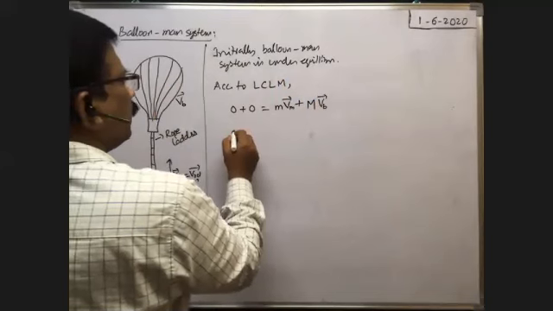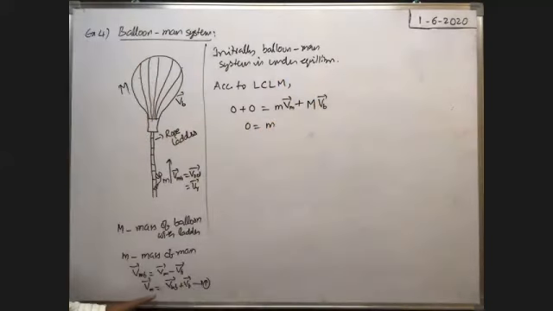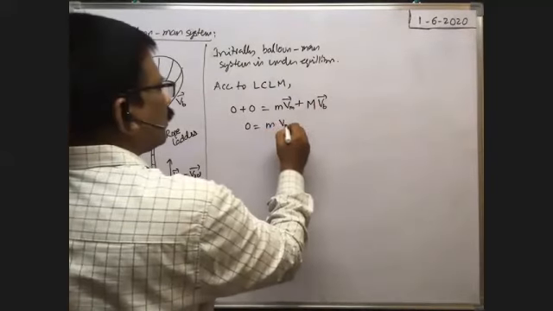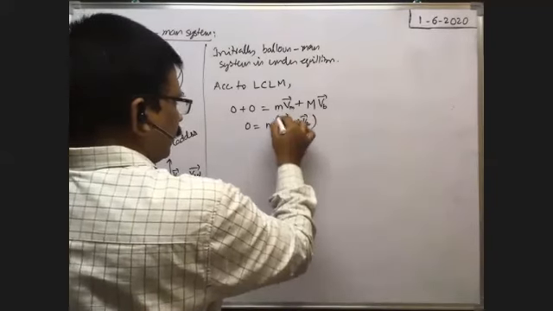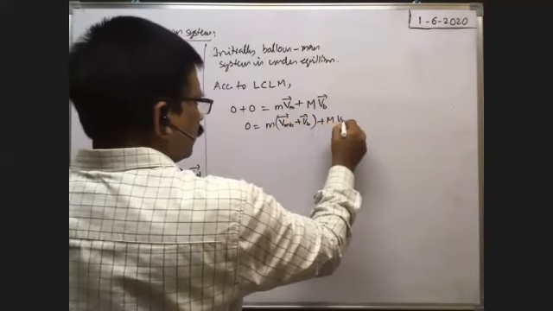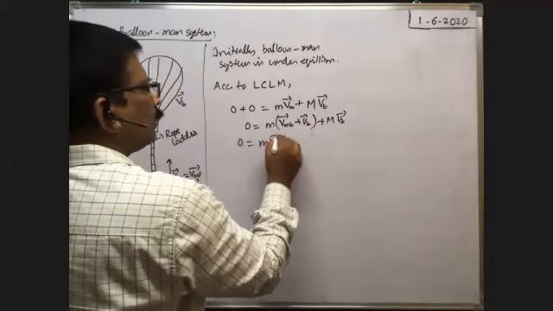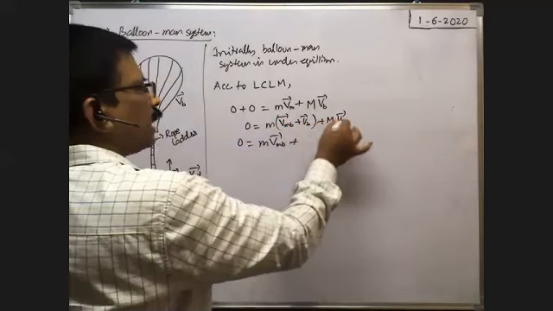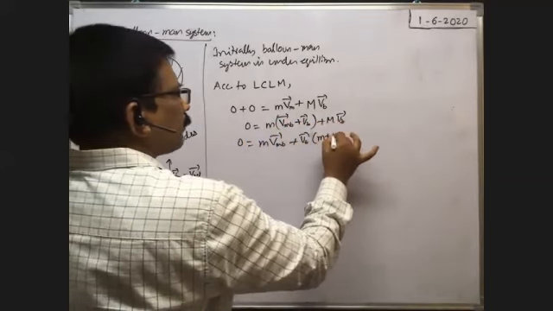Therefore 0 is equal to m into VM bar, where the velocity of the man is the velocity of the man with respect to the balloon plus VB bar. Keep in brackets, plus capital M into VB bar. So 0 is equal to m into VMB bar plus m into VB bar plus capital M into VB bar. You take VB bar common, into small m plus capital M.